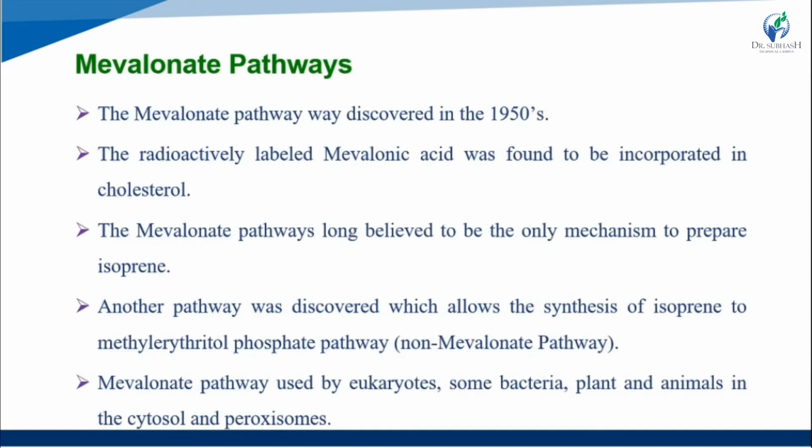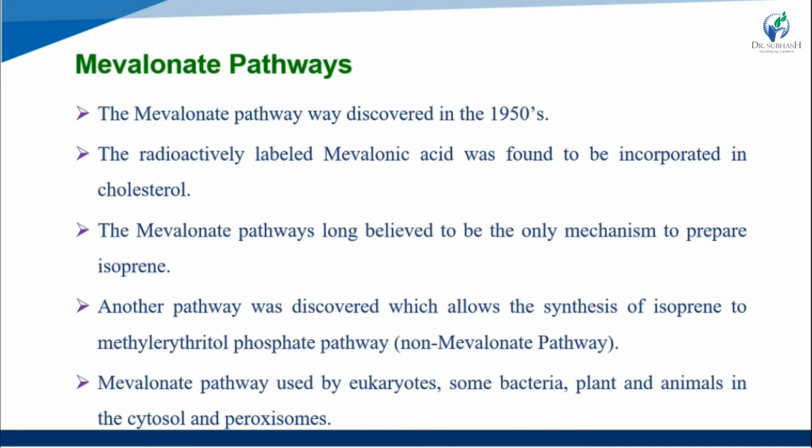The mevalonate pathway was discovered in the 1950s. Radioactively labeled mevalonic acid was found to be incorporated in cholesterol.